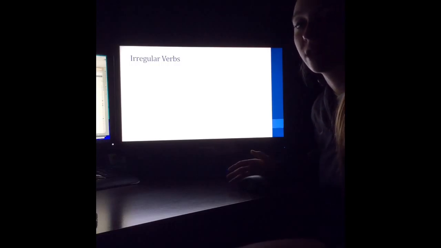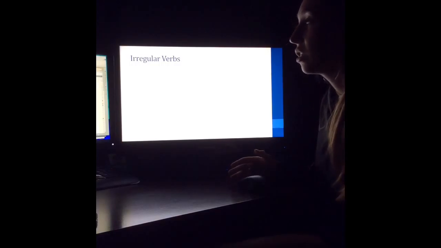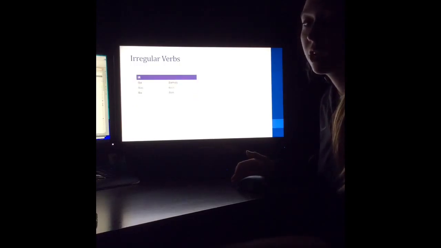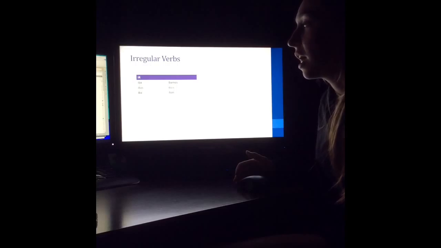Now there are also irregular verbs in the imperfect tense. There are 3 of them. The first one is ir. To conjugate ir, you would conjugate as yo iba, tú ibas, él iba, nosotros íbamos, vosotros ibais, and ellos iban.